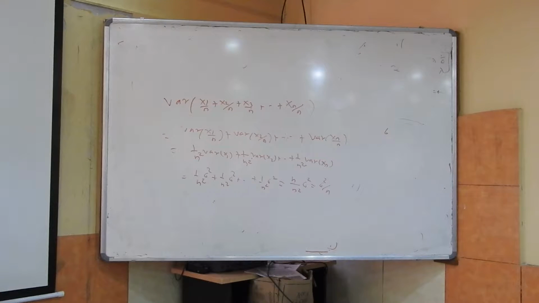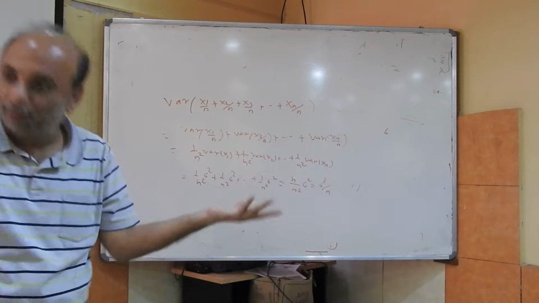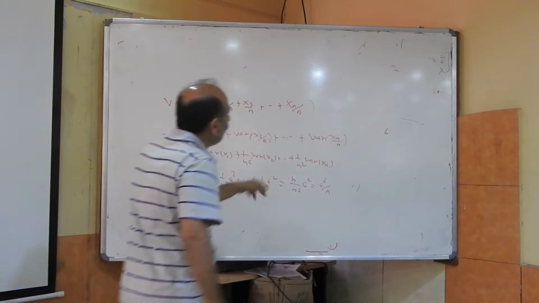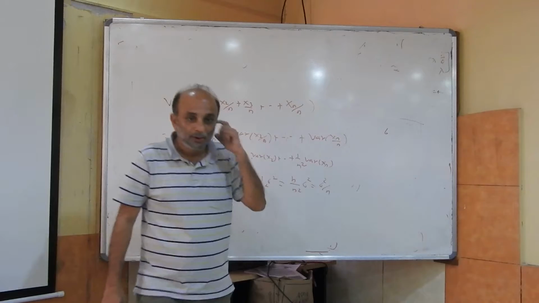So if the guess based on one observation has a variance sigma square, the guess based on 2 observations will have sigma square upon 2. If the guess is based on 3 observations, I have sigma square by 3. If the guess is based on n observations, I have sigma square upon n. Right? Sure?